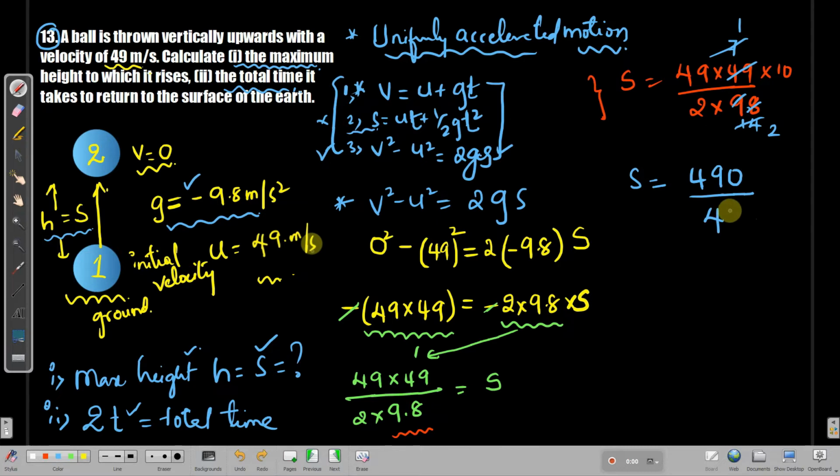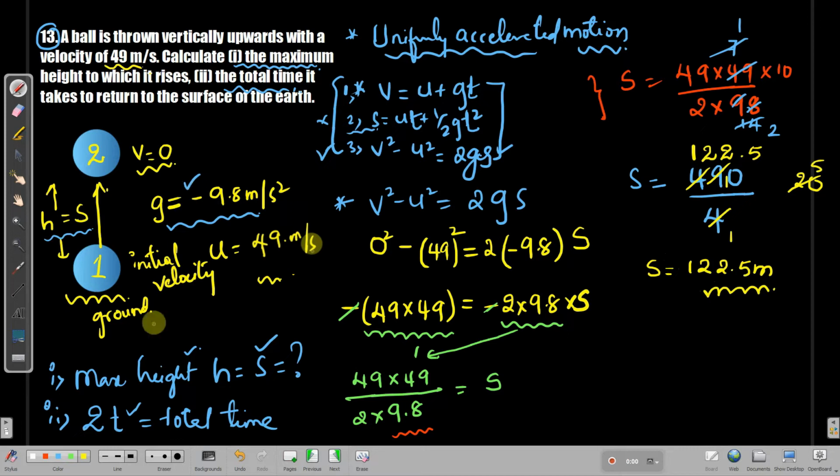Now let's do the cancellation. 4 1s are 4, 4 2s are 8, and you have 1 with you, and 4 2s are 8 again. You have 2 with you. You write down 2 at the sidewise, add decimal, 0 can be added by adding the point, and 4 5s is 20, write down the 5 over here. So the S value, the maximum height, is 122.5 meters. I hope you understood the cancellation.